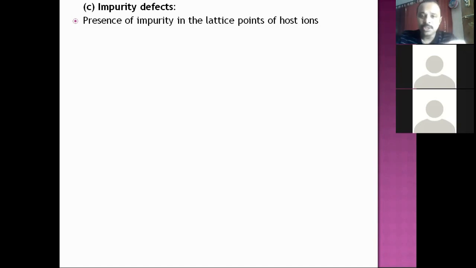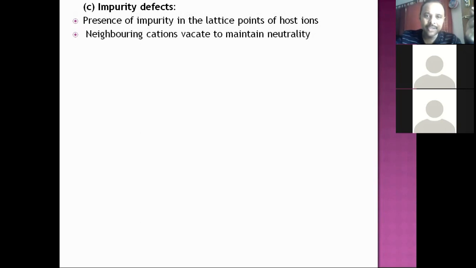The next question that we need to answer is, how about electrical neutrality? Neighboring cations vacate to maintain neutrality. If an impurity cation occupies the lattice site of a host ion, there may be chances that the impurity ion has more positive charge. In such cases, neighboring cations vacate to balance the charge. We'll take an example.